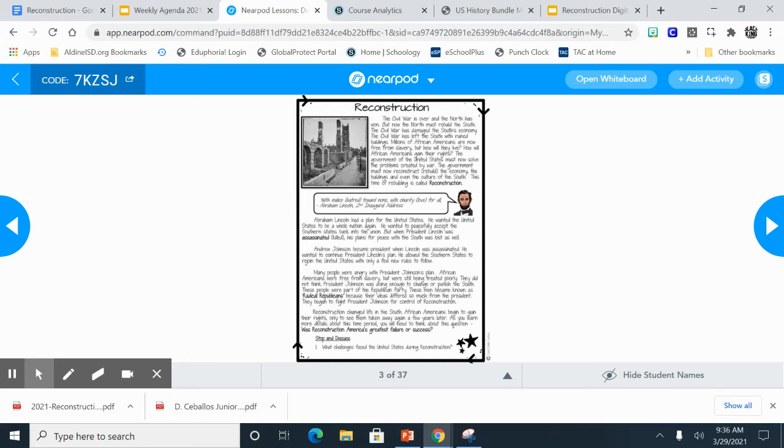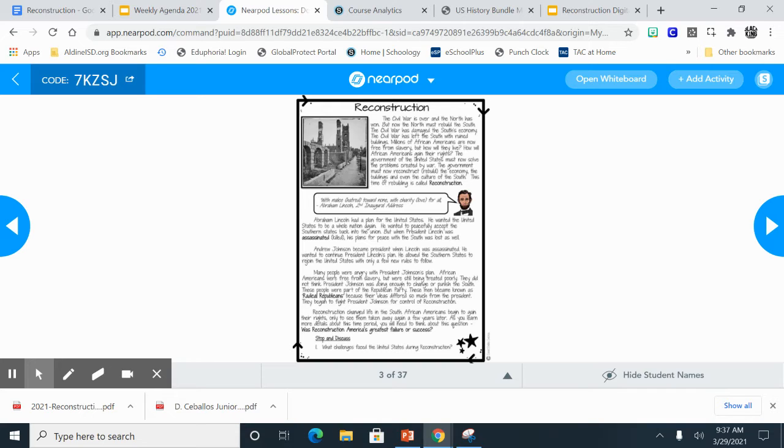So those were some of the issues that they had to deal with during Reconstruction. Now, don't forget that Lincoln being assassinated put a big dent in their plans for Reconstruction because he had a plan, and then because he was assassinated, Johnson came in and tried to continue Lincoln's plan, but because his plan wasn't strong enough for some people, the Republican Party, he had to face contradictions between them because they had different ideas.